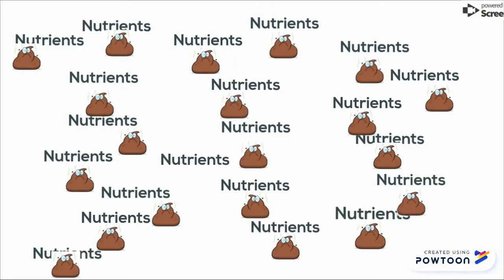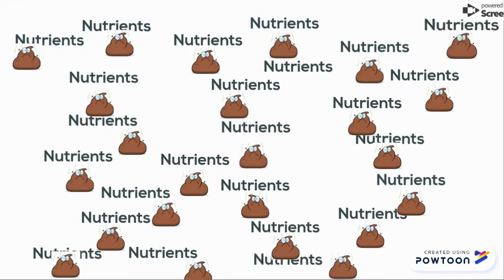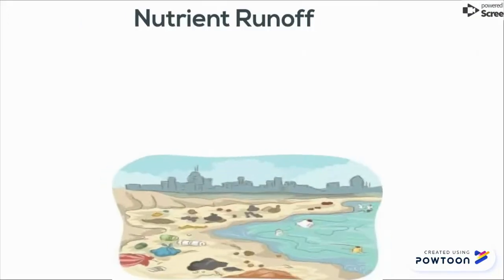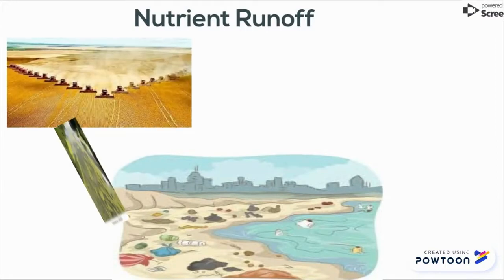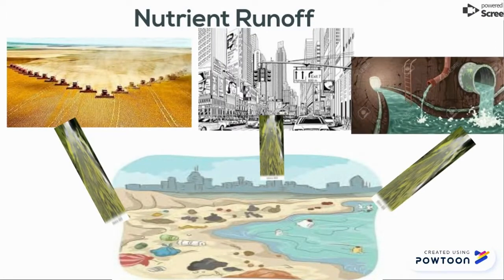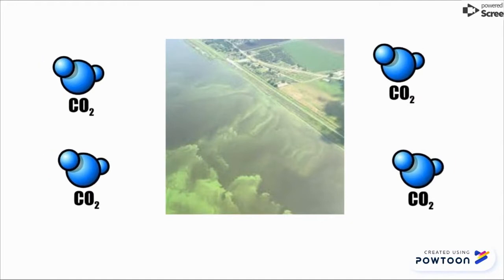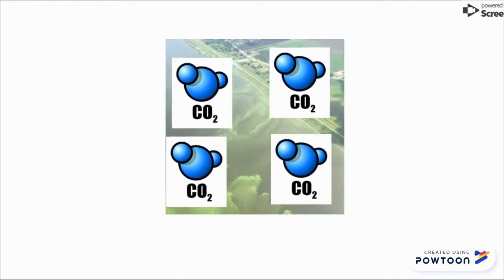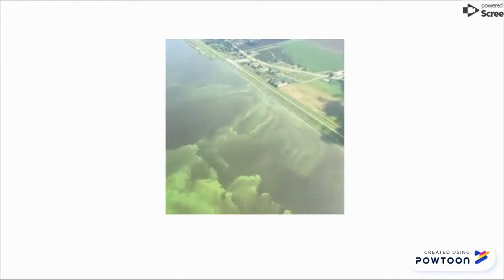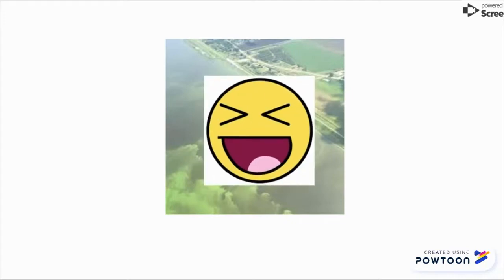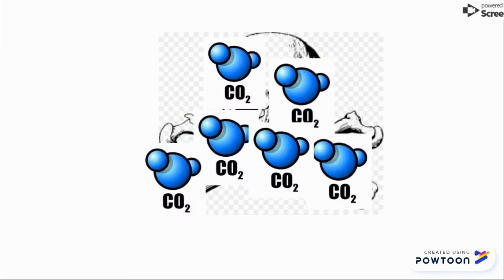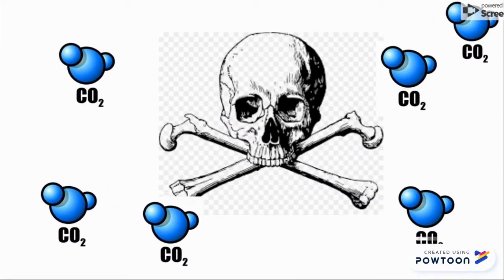Another major contributor to ocean acidification is overnutrification. This is caused by nutrient runoff from things like industrial farms, cities, and untreated sewage. These nutrients cause blooms that absorb most of the CO2 in their immediate environment. This was considered a positive effect until the algal blooms died off and released more CO2 than they had consumed.